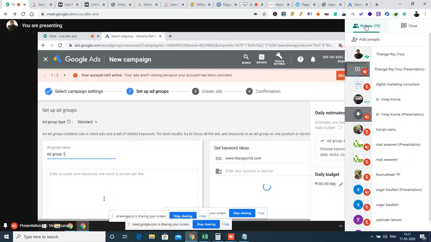Okay, now it has come for writing the group name. So the ad group name is there, right? Erase the ad group name and write the title as website keywords. You write the title as website keywords.